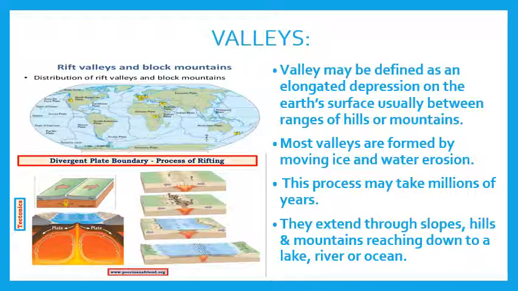Slowly, that crack will widen up and it will form a rift valley, and it will give birth to a basin. Now, what is a basin? Basin is that area which is being drained by a river and its tributaries. And that area is known as a basin.